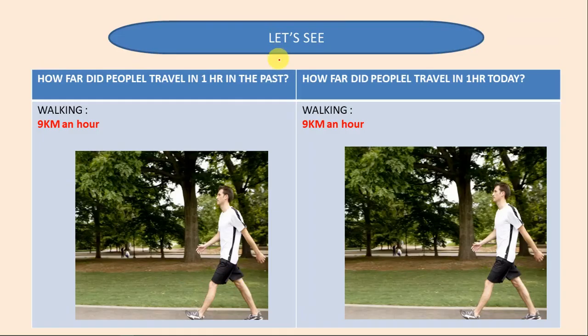Now students, let us see how people traveled in the past in 1 hour, and we'll compare that with the present. Okay, how people travel in 1 hour today. So in the past, students, by walk, they used to cover 9 kilometers in an hour. Today also, student, it's the same. It's 9 kilometers in an hour by walk.